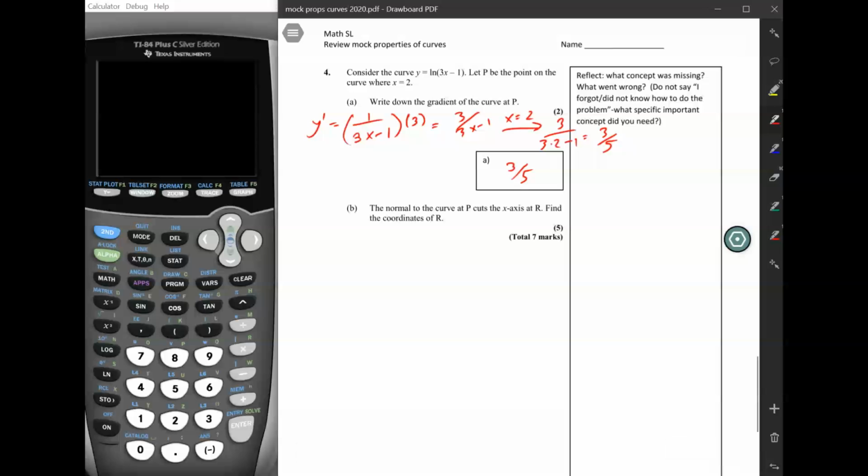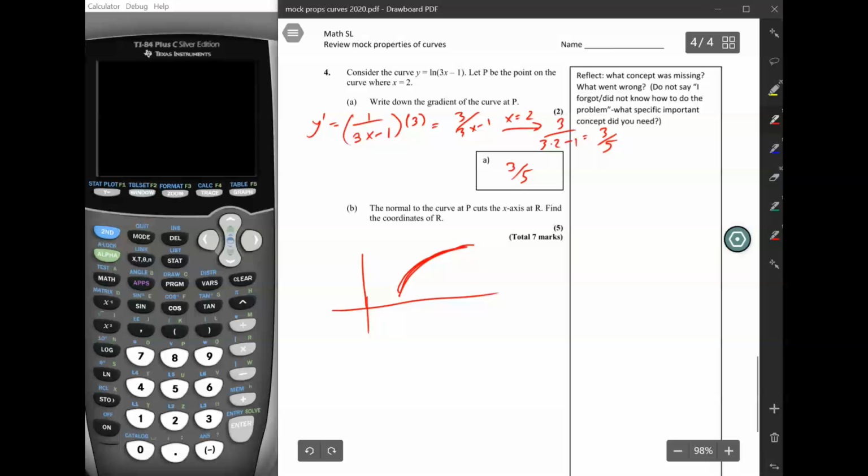Then it says the normal to the curve at P cuts the x-axis at R. Find the coordinates of R. If we have a function, and I don't know exactly what it looks like, but it's natural log, so it kind of looks like this.